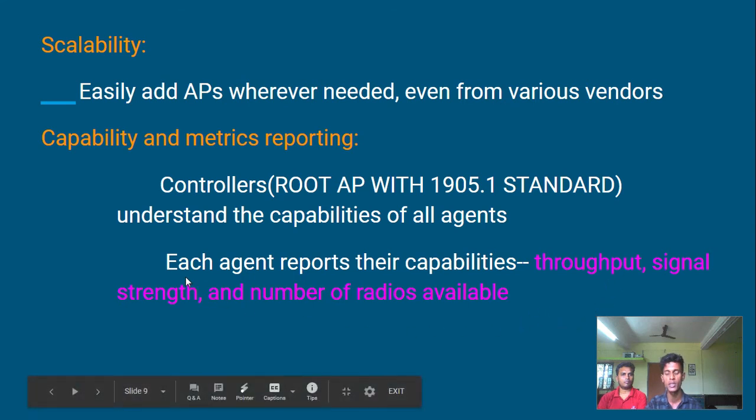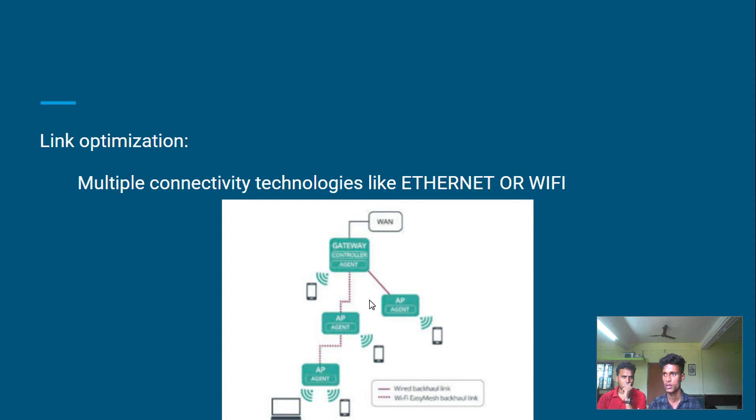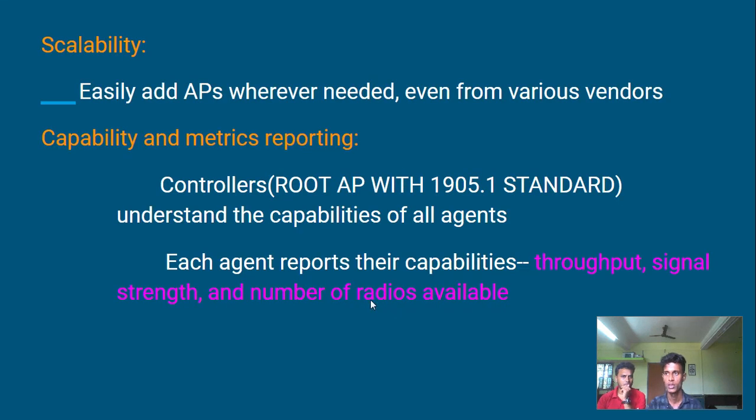All this information is reported to the controller by the agent. Throughput means the actual speed of data transfer. What do you mean by a radio? Radio means signals. An AP has radio devices that transfer 2.4 gigahertz and 5 gigahertz, so each band has a different radio.